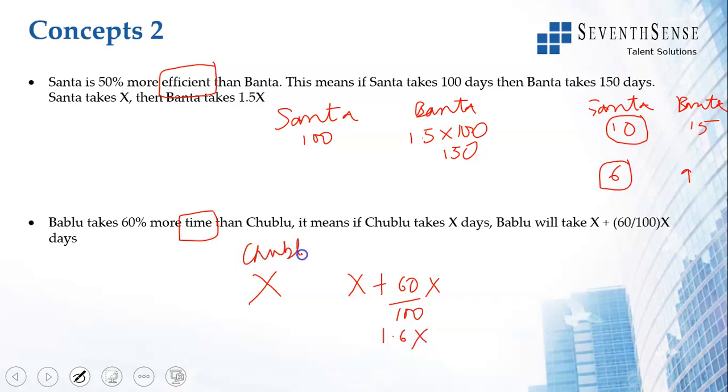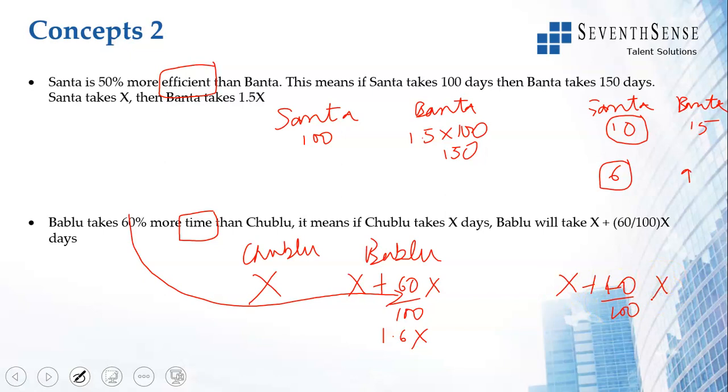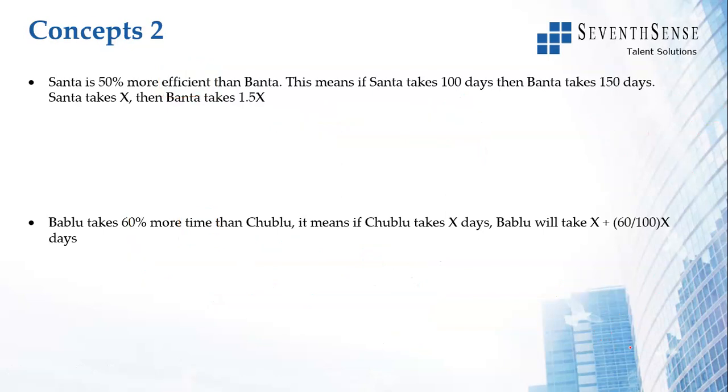So this is Chublu. Chublu can't take more than Bablu, so you add this percentage here. If he's 40% more time, x plus 40 by 100 into x, x plus 0.4x, 1.4x. So n times as efficient we have seen, n times more efficient we have seen, 50% more efficient we have seen, 50% more time we have seen. Just go back and see all these 4 situations and see what we should take as the efficiency of each person and the overall number of days taken.